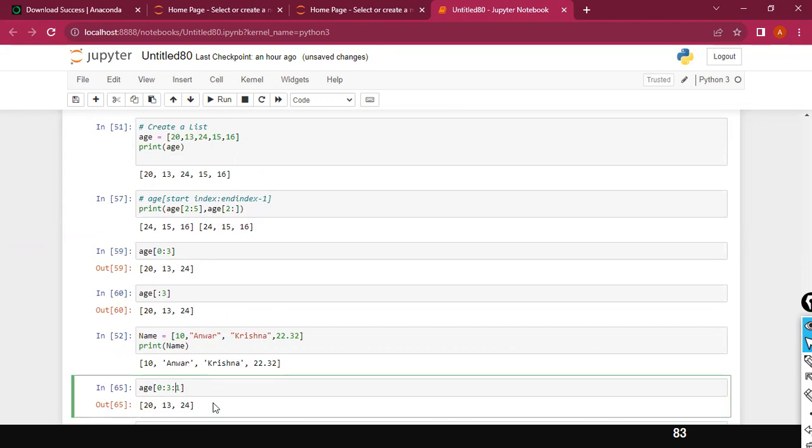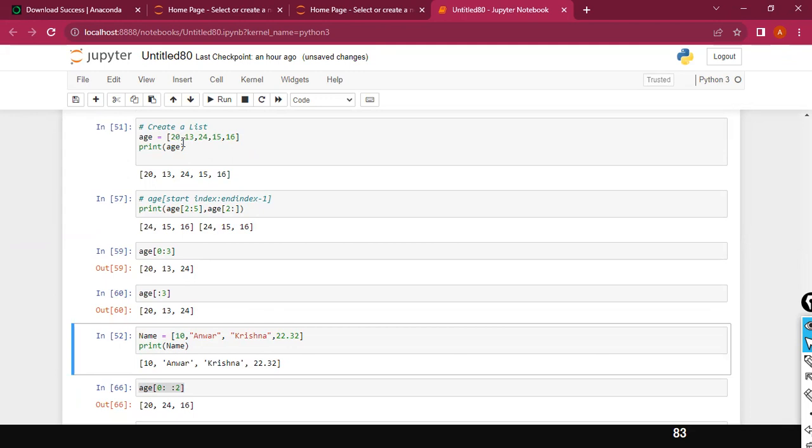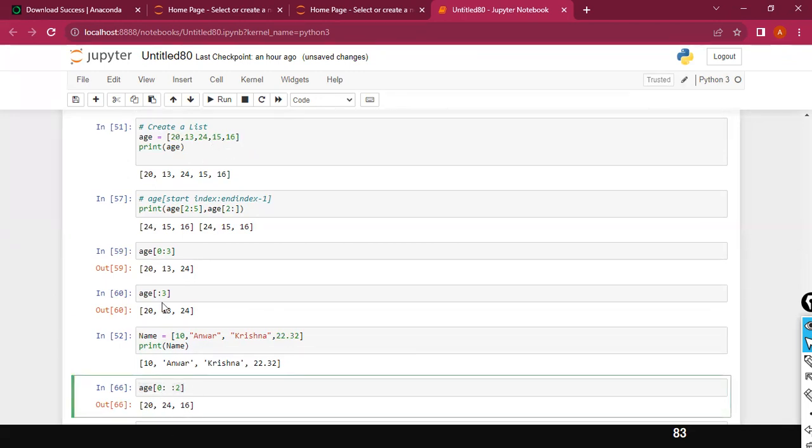Here it jumps from 1. If you give 2 here, and all the values, here I'm going to say nothing. Yes, alternative values. Is it possible to display the alternative values? 20, 24, 16. Yes, we are able to display. In this case, the starting position is the 0th index. What value is there? 20.